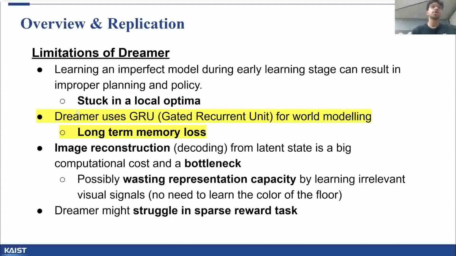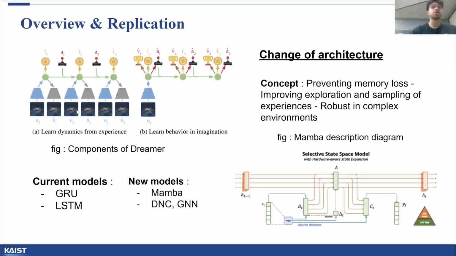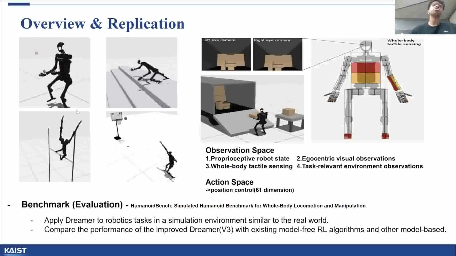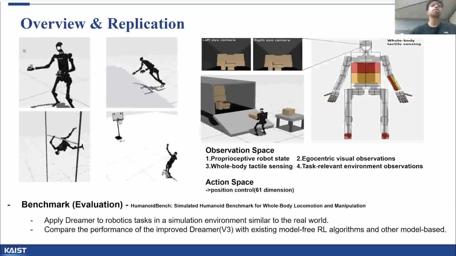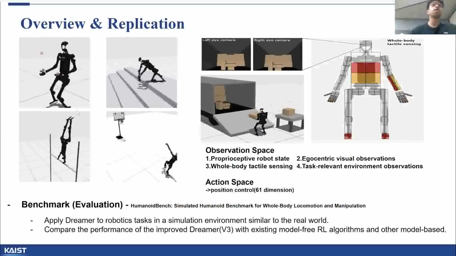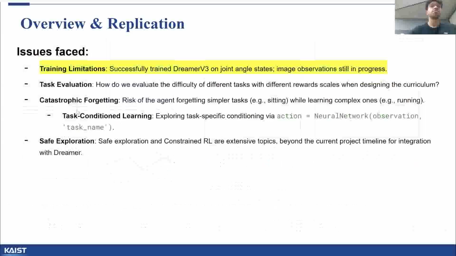We also identified that the gated recurrent unit used in Dreamer for world modeling can lead to long-term memory loss. Thus, we decided to replace the GRU cell used for modeling with the Mamba architecture. We believe that this will enable us to solve complex tasks that require long-term planning. Our goal is to improve upon Dreamer v3 and to solve hard tasks such as basketball and hang bar in the humanoid benchmark simulation environment.